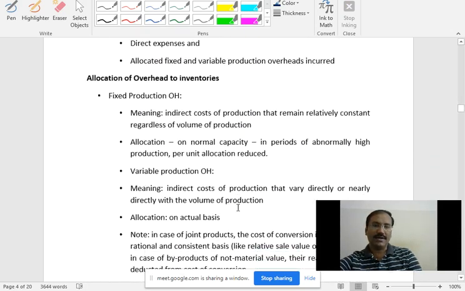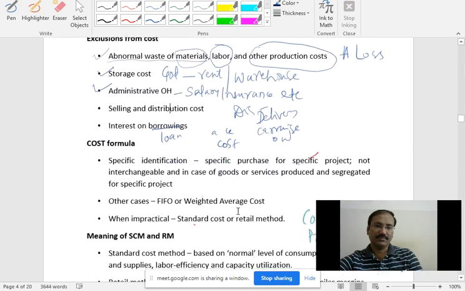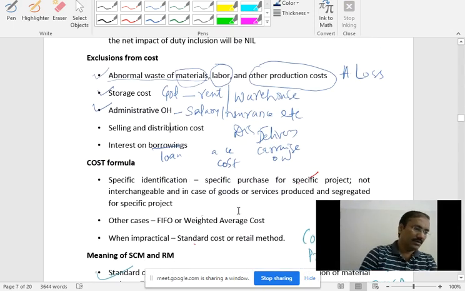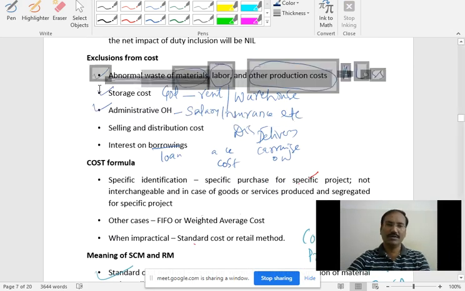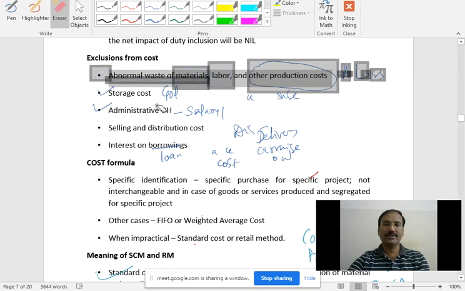I said 5 items. Very good. Last one is interest on borrowings. So remember the items which are excluded in the valuation of inventory. These are the 5 items, right?